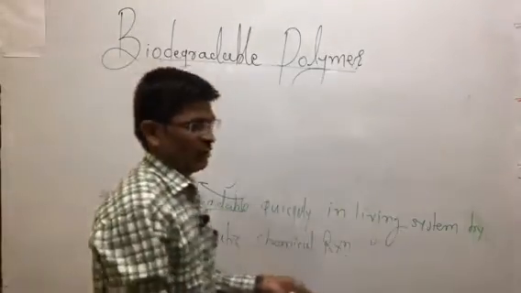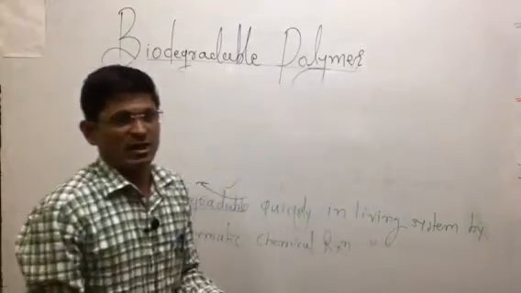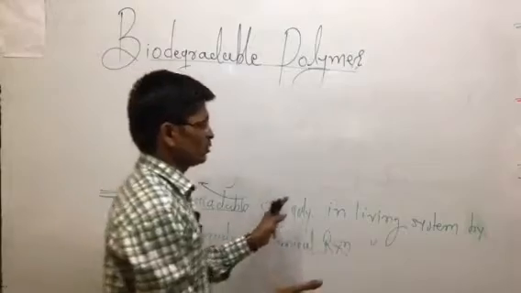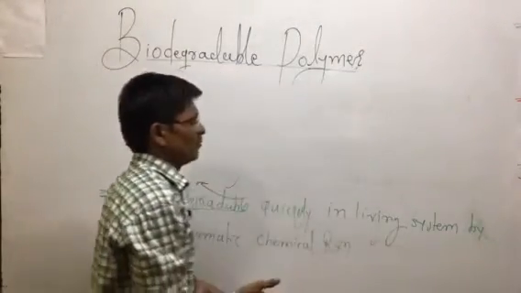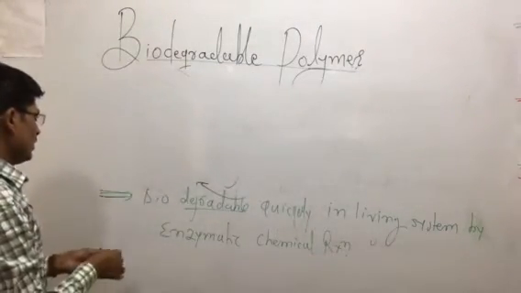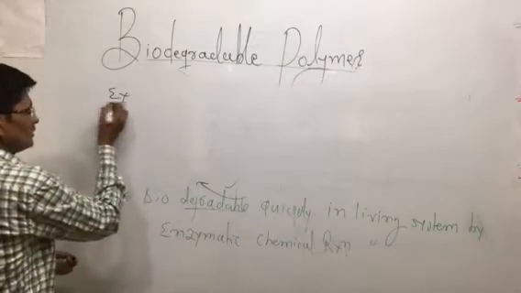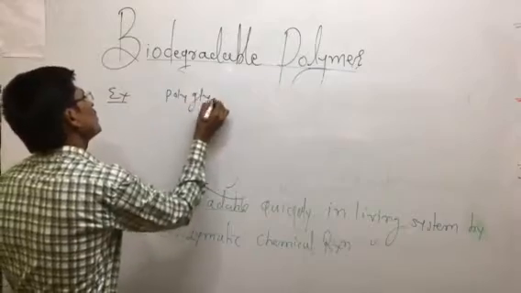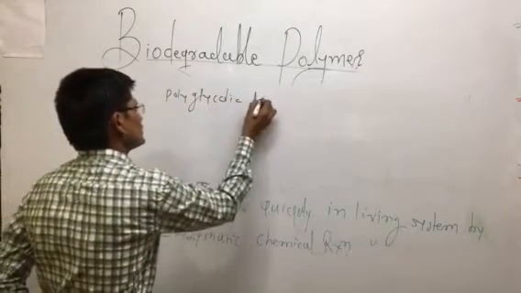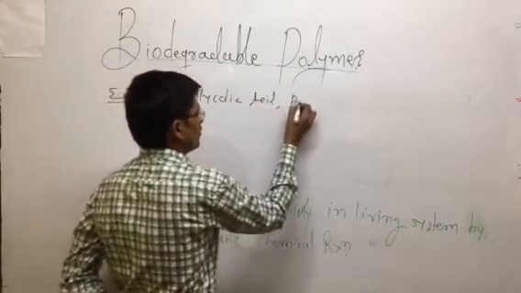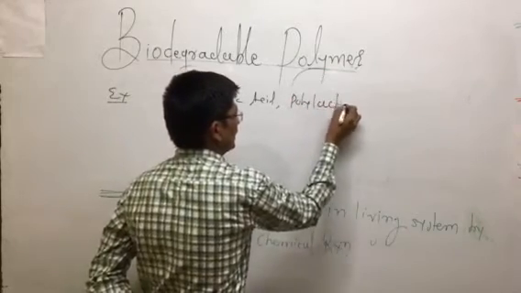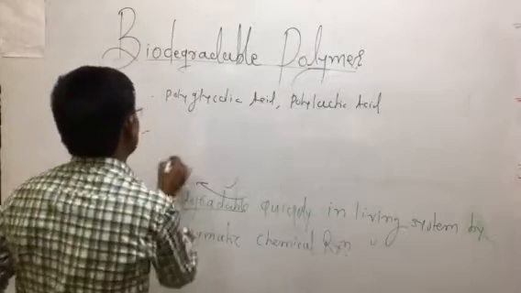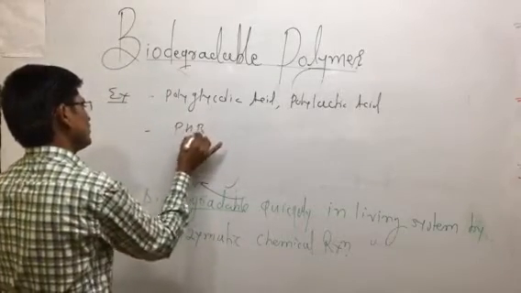So that is using the enzymatic chemical action, such as xylase. These types of chemical changes occur due to what? Using the biodegradable polymers. Here we have other examples. So the examples are nothing but what? As you can say, polyglycolic acid, polylactic acid, and another is PHBV,